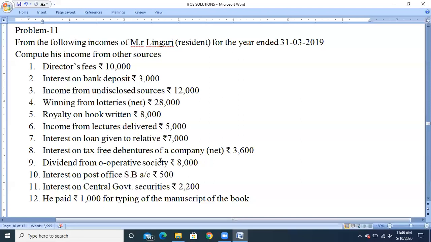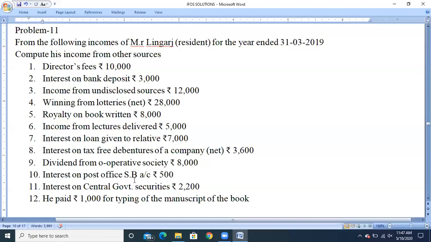Next, dividend from cooperative society. It is fully taxable. Any dividend from an Indian company or from the Unit Trust of India or mutual fund up to 10 lakh rupees is exempted. Above 10 lakh rupees, the balance amount will be taxable. But any dividend from a foreign company or a cooperative society is fully taxable. So rupees 8,000 is fully taxable.